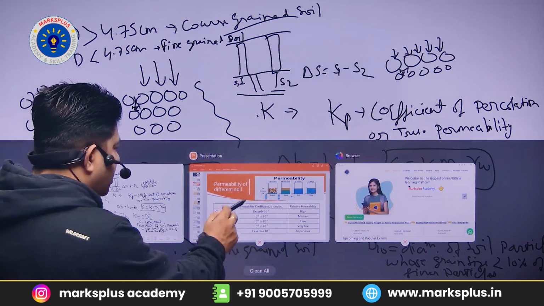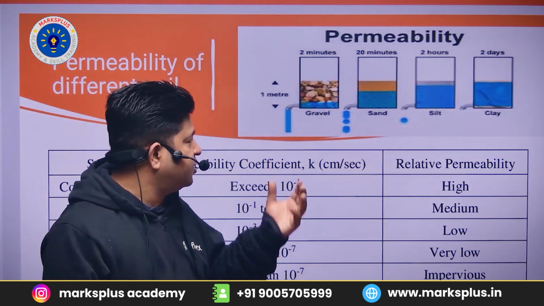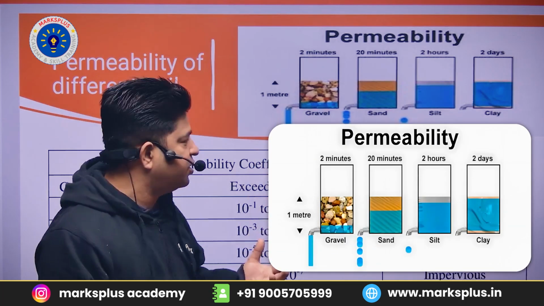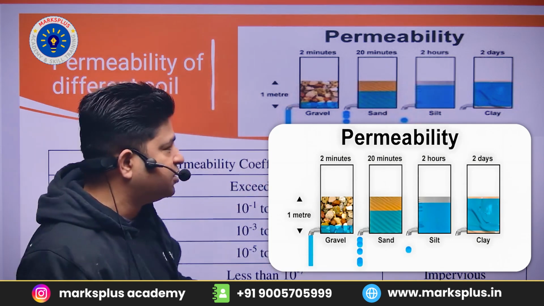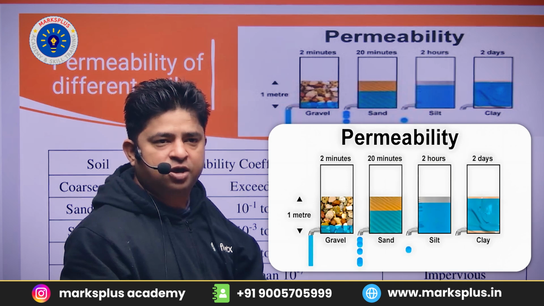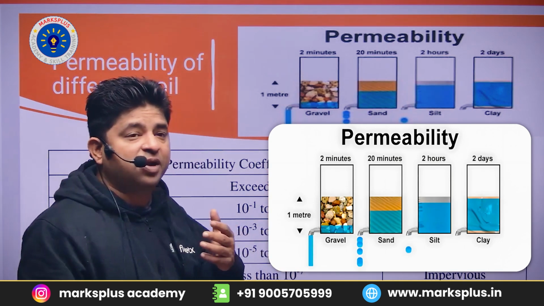That means, as we can see from this diagram, what are coarse grain soils? Just for example gravel and sand, they have bigger size voids, and the fine grain soils are silt and clay. So you can see that gravel comes under the large coarse grain soil. That means the permeability will be higher.